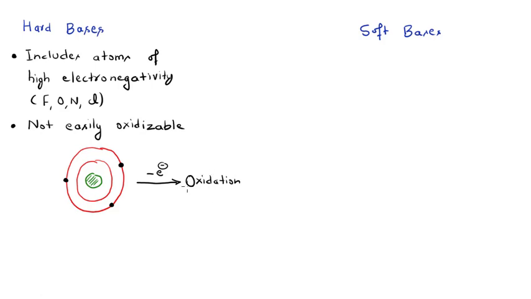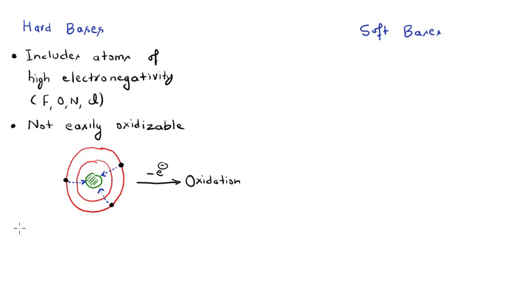Now imagine we have an atom with high electronegativity. The electrons will be pulled very strongly, they will feel a lot of attraction by the nucleus, so it will not be easy for this atom to give up an electron, or to undergo oxidation, because it has high electronegativity. So the hard bases have atoms of high electronegativity and they are not easily oxidizable, right?